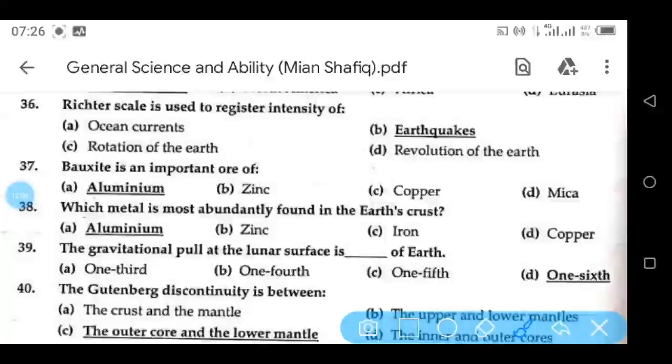Richter scale is used to register intensity of earthquakes. Bauxite is an important ore of aluminium. Which metal is most abundantly found in the Earth's crust? Aluminium. The gravitational pull at the lunar surface is 1/6 of Earth. The Gutenberg discontinuity is between the outer core and the lower mantle.